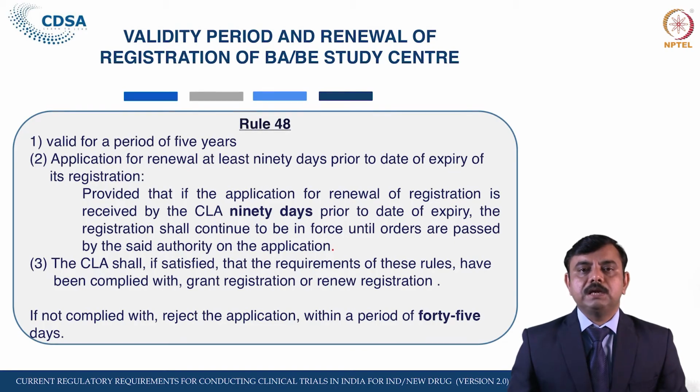We have seen it is valid for a period of 5 years, so before 90 days of expiry the applicant has to apply for renewal. Provided the application for renewal is received by the licensing authority 90 days prior to the date of expiry, the registration shall continue to be in force until orders are passed by the said authority.